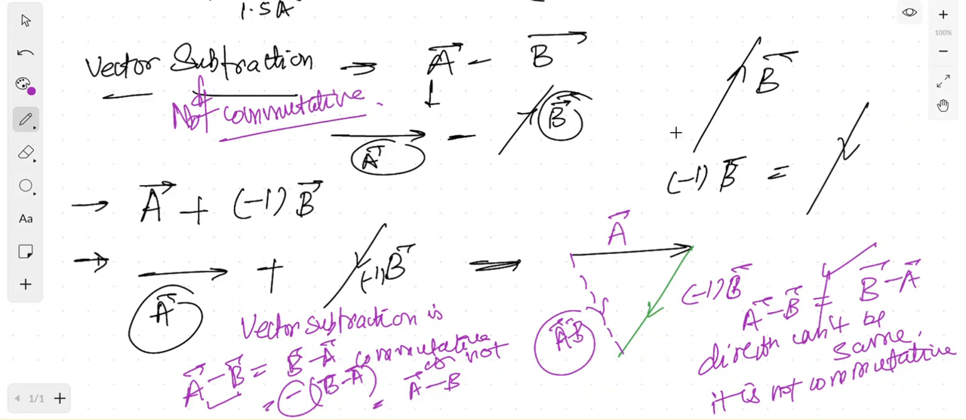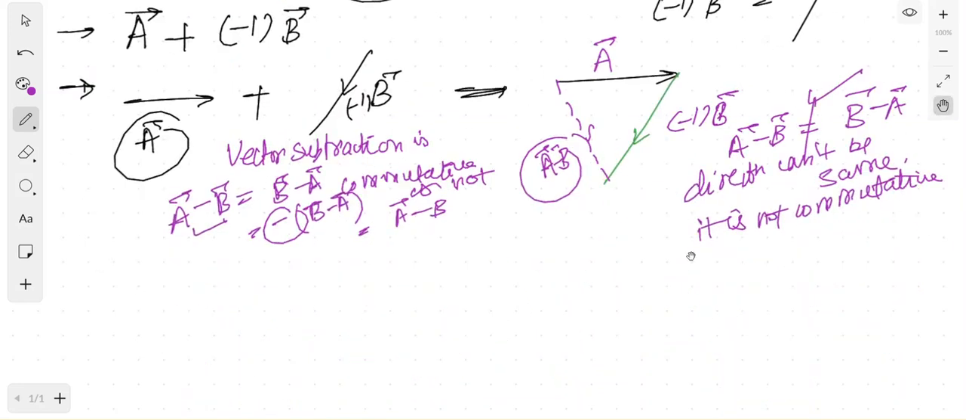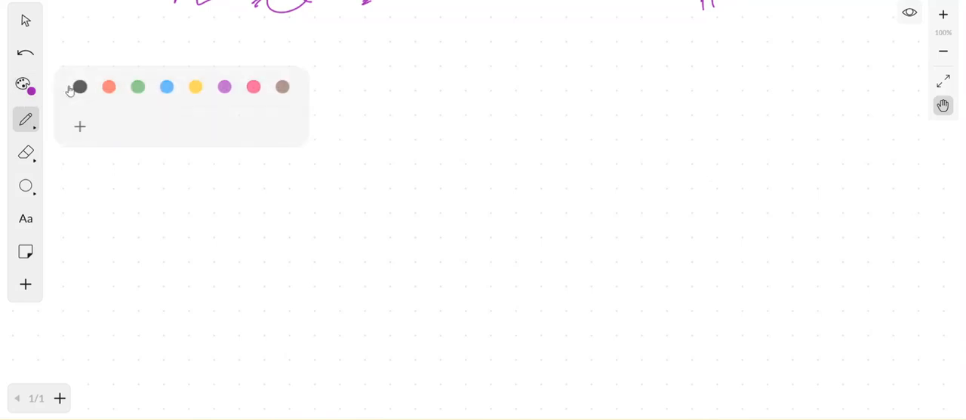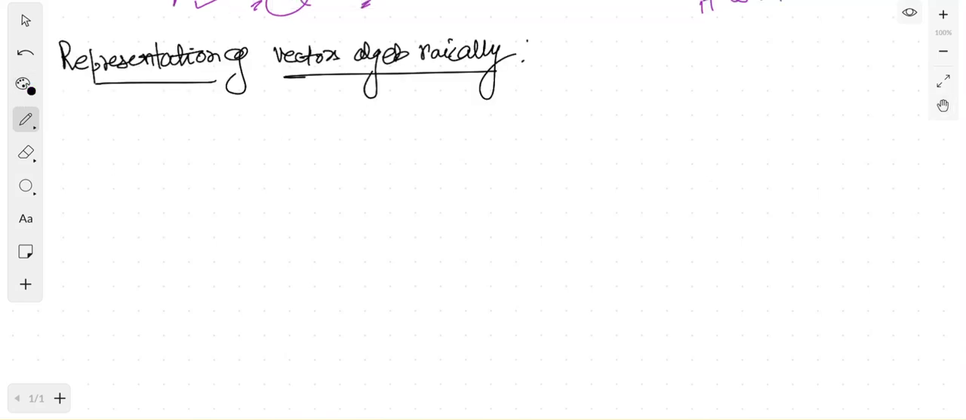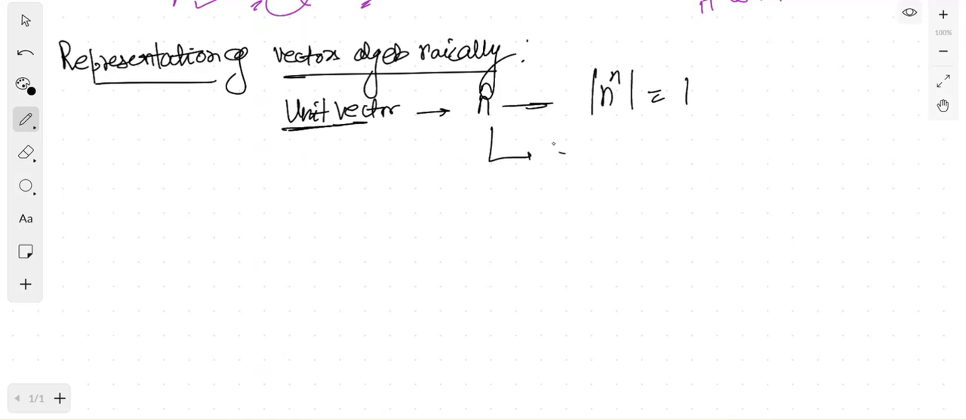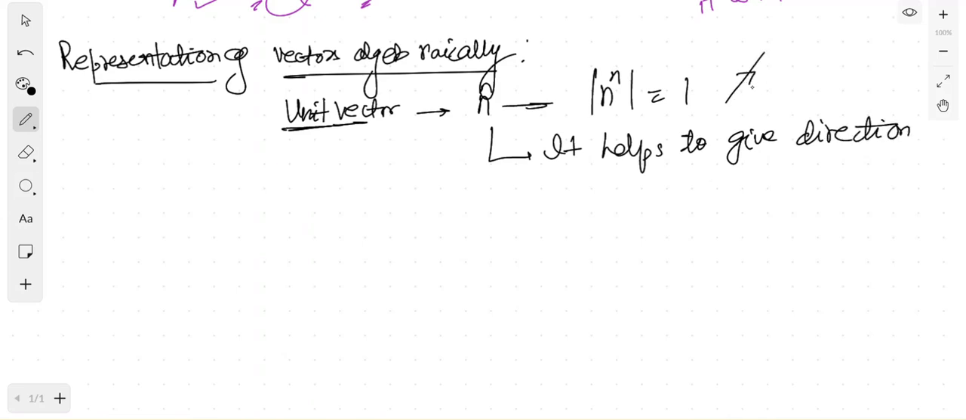Okay, so now let us move on to the next thing, how to represent vectors algebraically. When we are dealing algebraically, first of all I need to discuss the unit vector. Most of you will be aware of this. What is a unit vector? It is represented by n with a cap over it. And why is it called a unit vector? Because the magnitude of this vector is equal to 1, and it helps in giving the direction. A unit vector is a vector of magnitude 1.